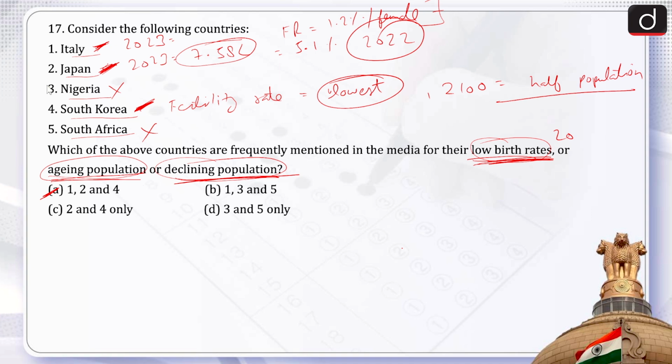And then if we talk about the other two options, that is Nigeria and South Africa. Nigeria and South Africa are both African countries. And if we talk about the population, then Asian and African countries as of now are performing well with regard to the population. And if we talk about Asia, then Japan and South Korea are the two countries which are lagging behind. So the correct answer of this is option A, that is 1, 2 and 4.